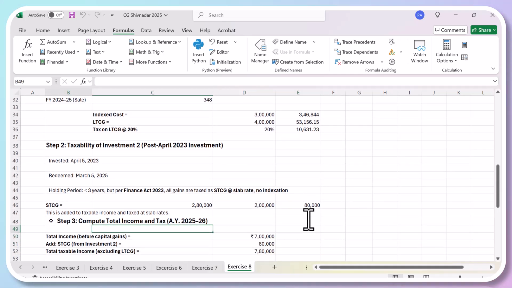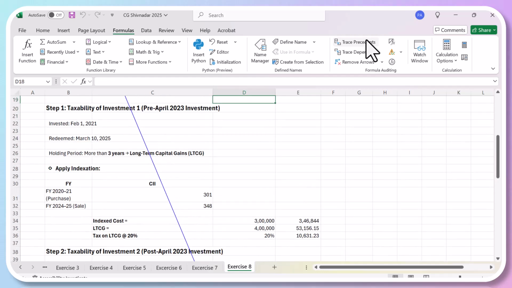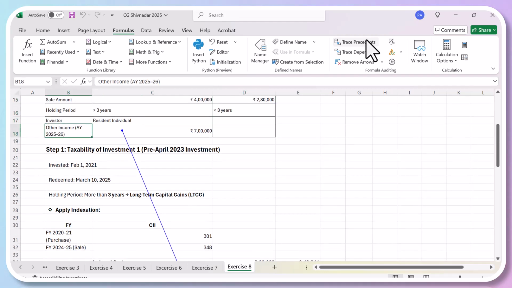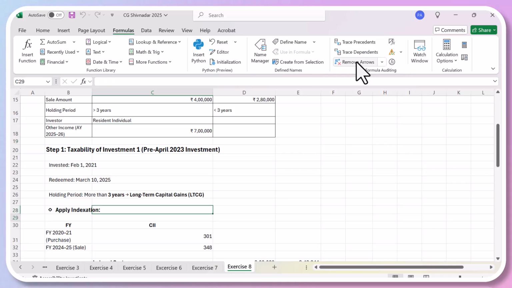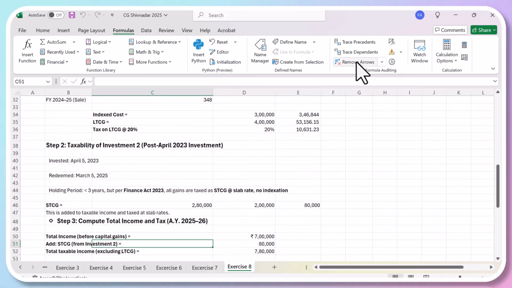Step 3, compute the income tax liability for the assessment year. Now we will take his total income apart from short-term capital gains, which is given in the question. Other income is 7 lakhs. This is his income other than the mutual fund income. He was working somewhere, or getting some salary or business income. So his total income before capital gains is 7 lakhs. Then add short-term capital gain, which is 80,000.